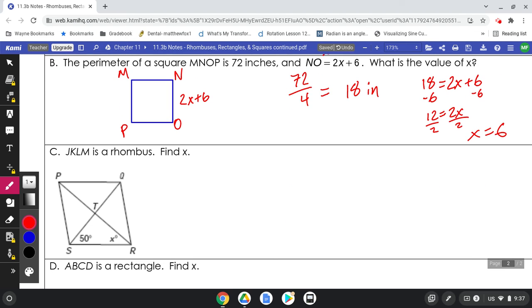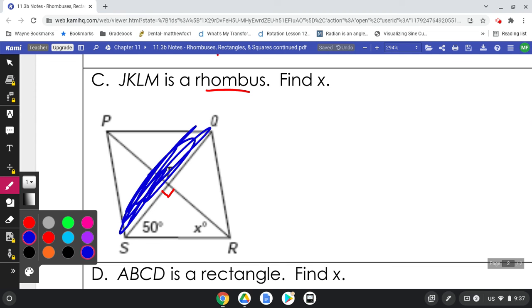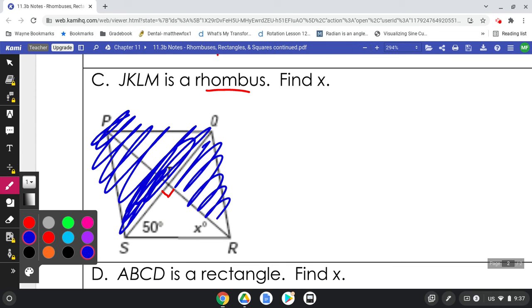All right, a few more for us. This next one, JKLM. Now this one's a little bit more challenging maybe. The key is, it says it's a rhombus, and we're dealing with angles. Keep in mind we said that the diagonals of every rhombus are perpendicular, meaning all of these angles in the middle are right angles. Well, at this point now, I hope you can see if I get rid of all of this, I have a triangle.